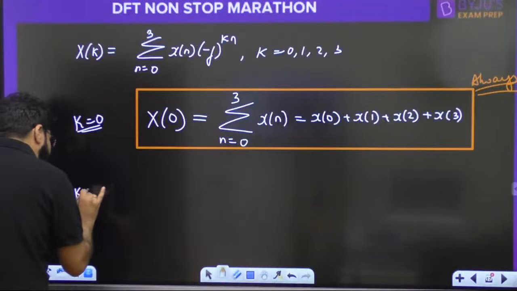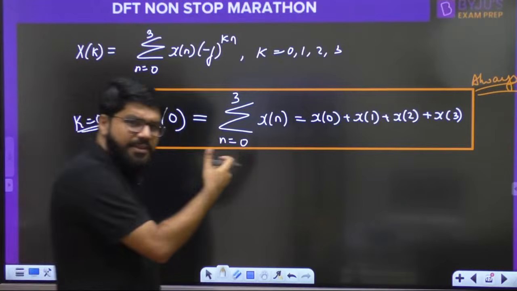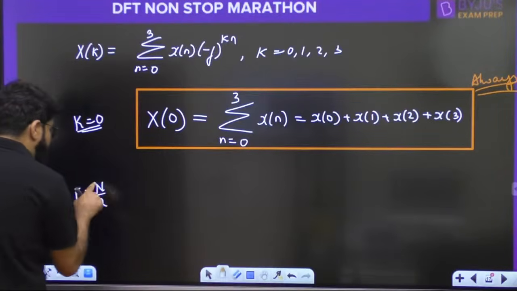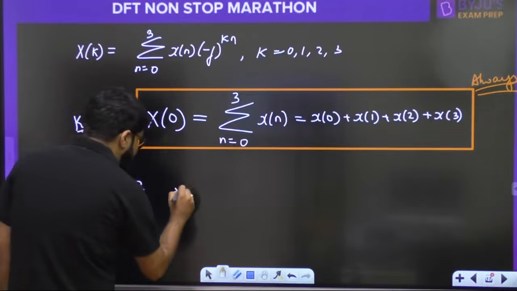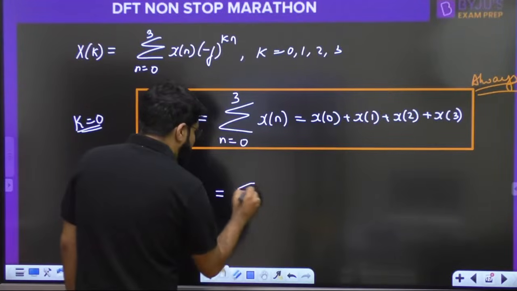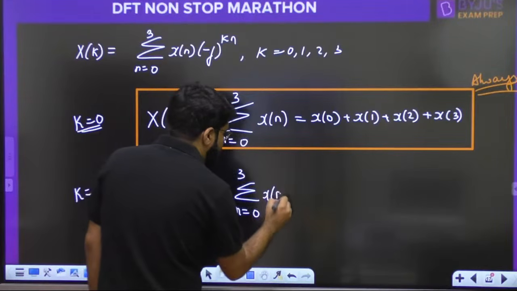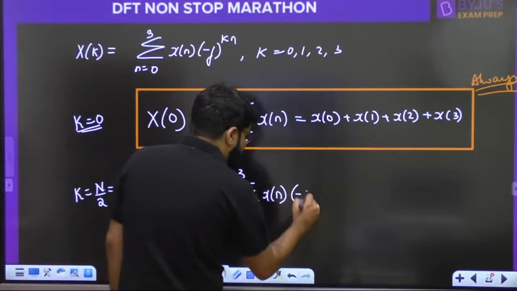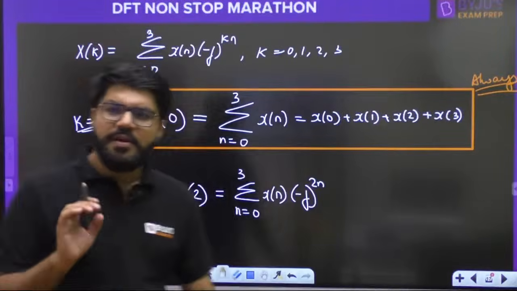Let me take the next idea, k equal to N by 2. I will officially list this with the properties. What is the value at k equal to N by 2? Center point हो जाएगा यहाँ पे, 4 by 2, that is 2. So what is the value of X2? It will become summation n equal to 0 से 3 of x of n, minus j raised to the power 2n.